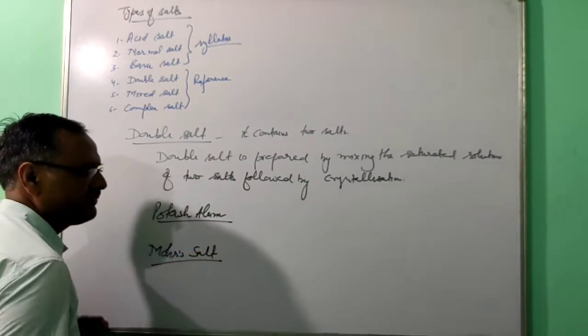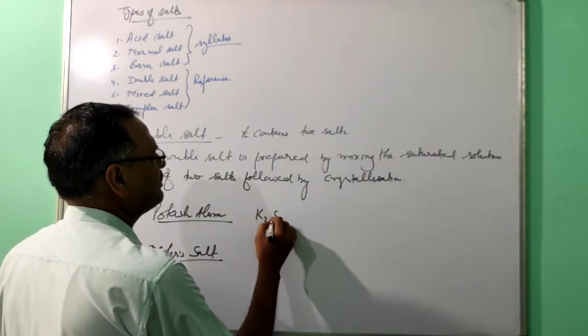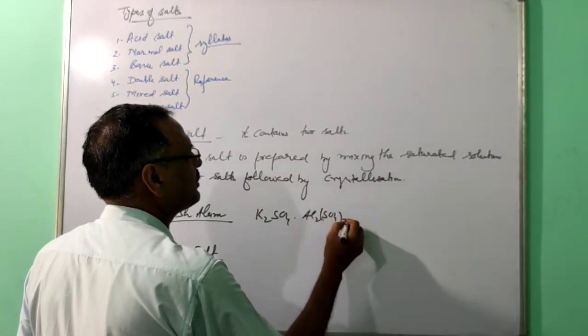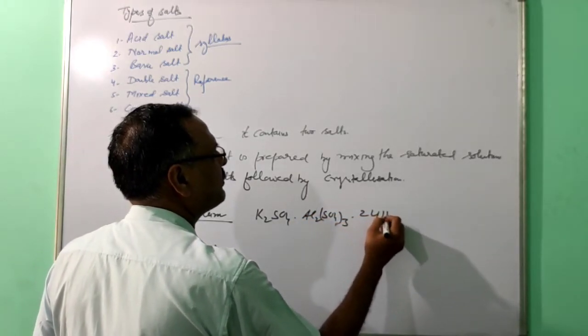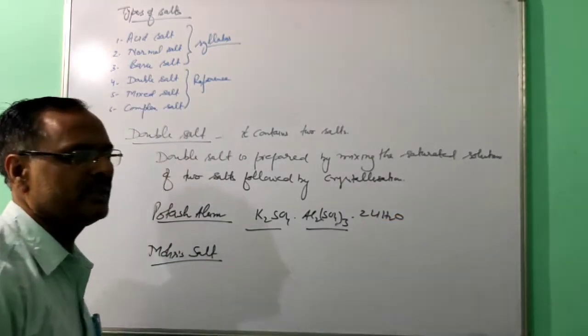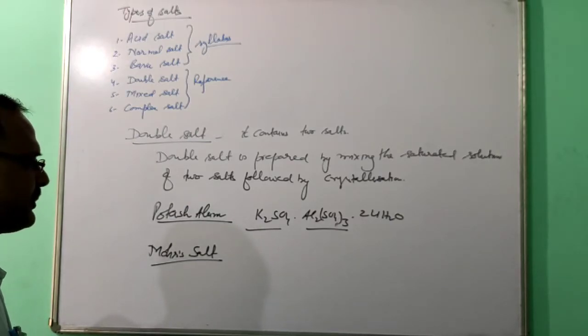This Mohr salt is ferrous ammonium sulfate. So potash alum, K2SO4·Al2(SO4)3·24H2O. So two salts are there, potassium sulfate and aluminium sulfate. These two salts you mix, make a saturated solution, and then do the process of crystallization.